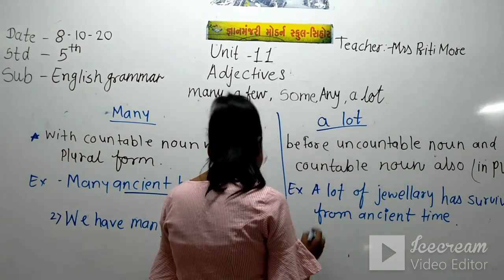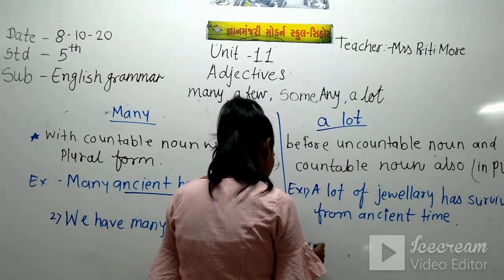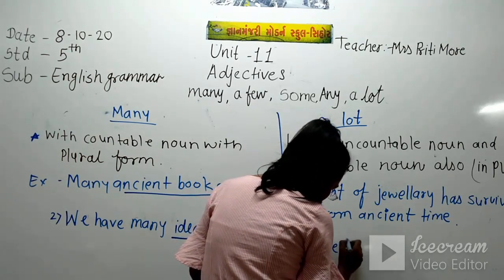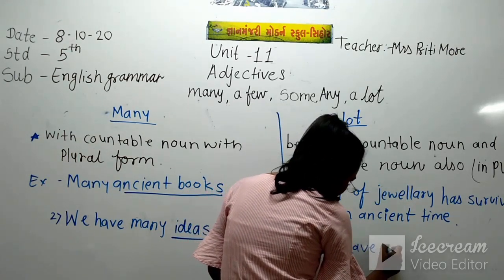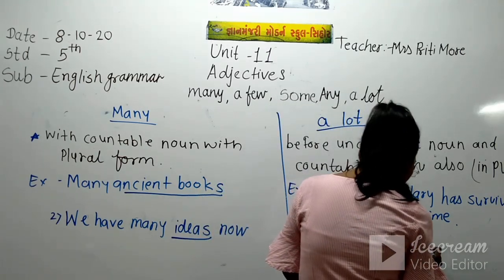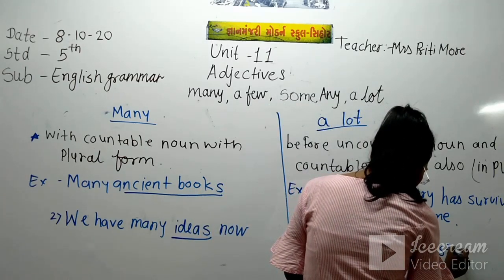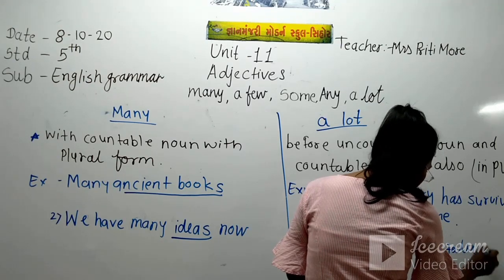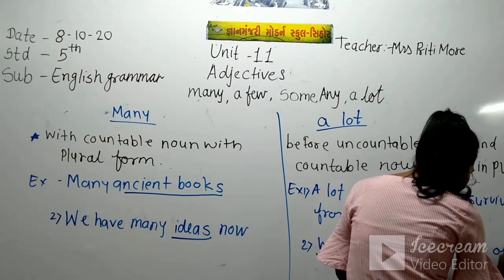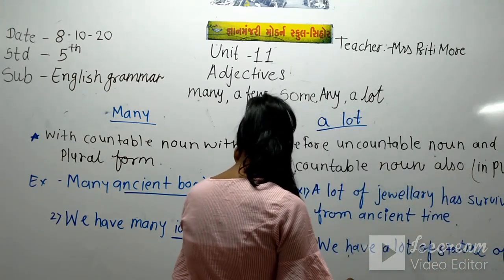Now the second example: we have a lot of statues of different gods.